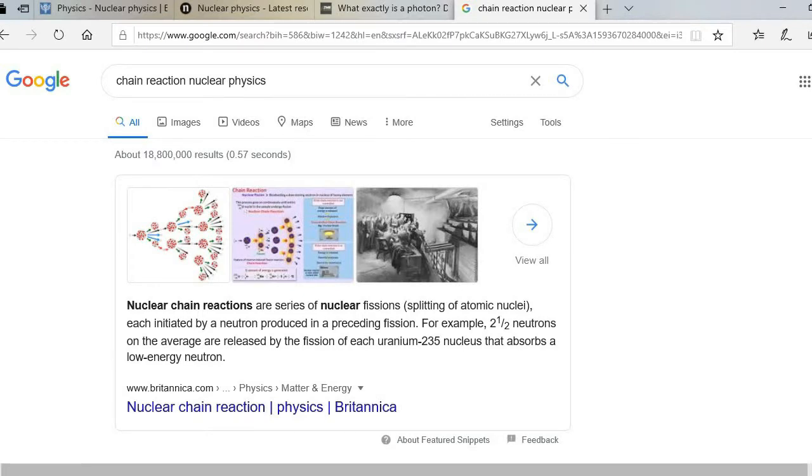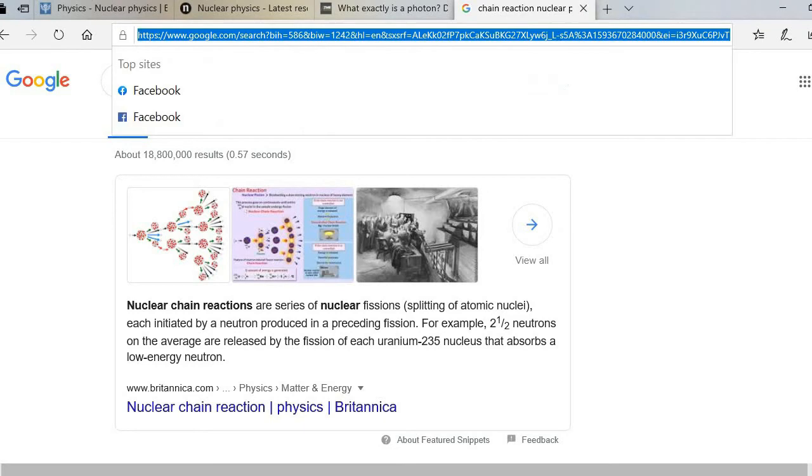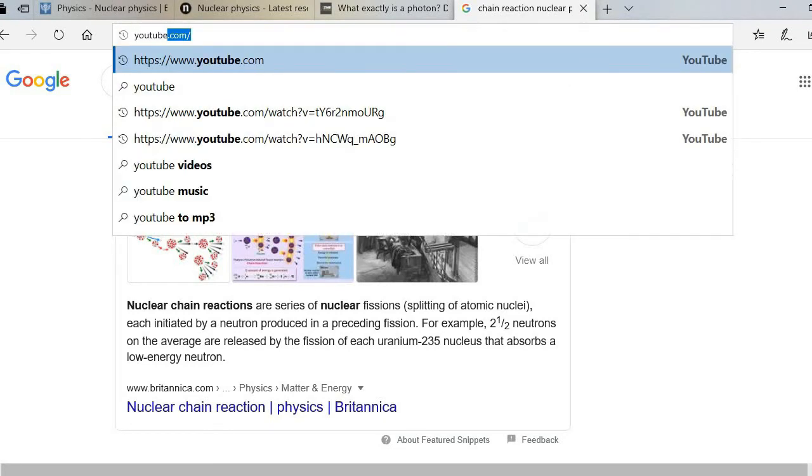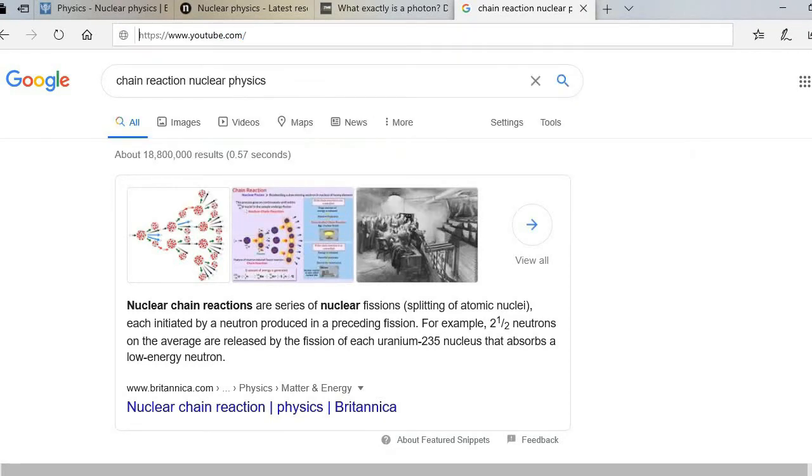For example, 2.5 neutrons on the average are released by the fission of each uranium-235 nucleus that absorbs a low-energy neutron. Uranium-235 is an example of a radioactive isotope because neutrons are not balanced with the protons.